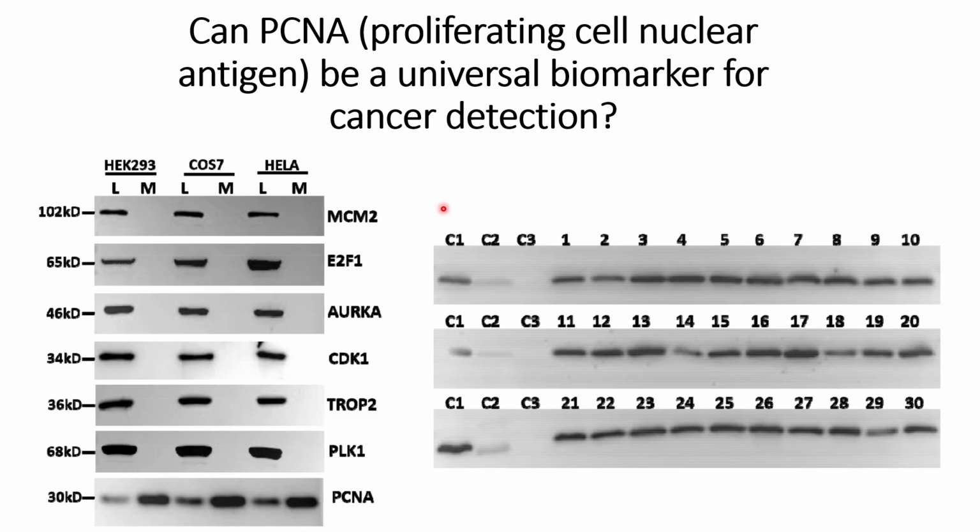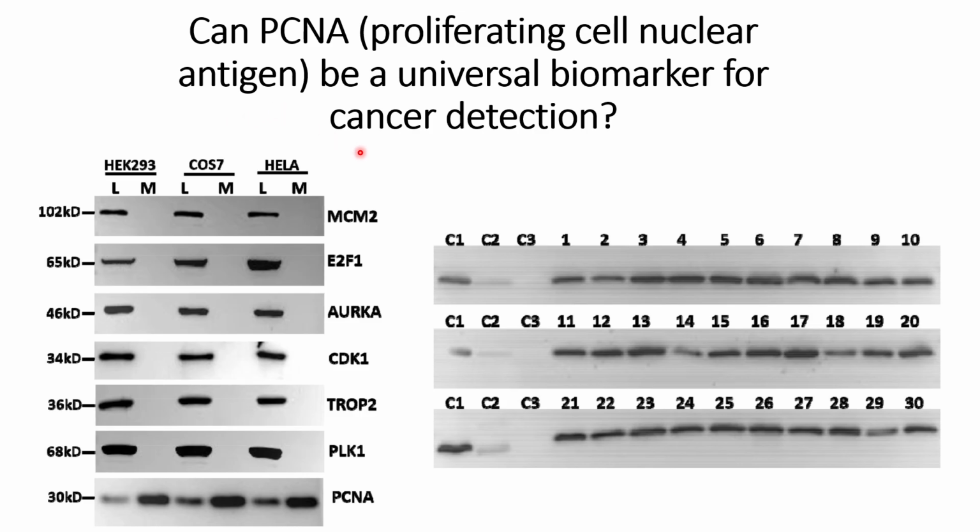So from that they were able to hypothesize that PCNA could be present in the extracellular vesicles. So from these observations, they purified the extracellular exosomes that are secreted from the cancer cells and then checked the presence of PCNA.